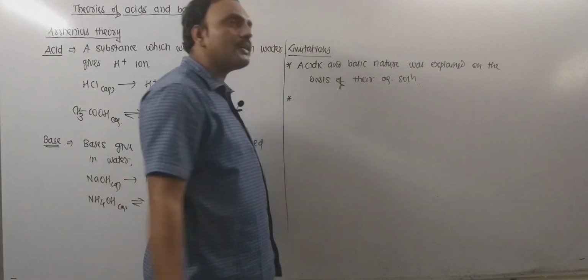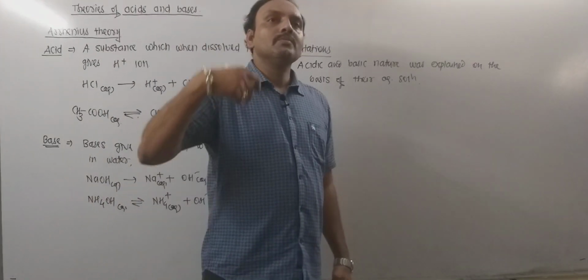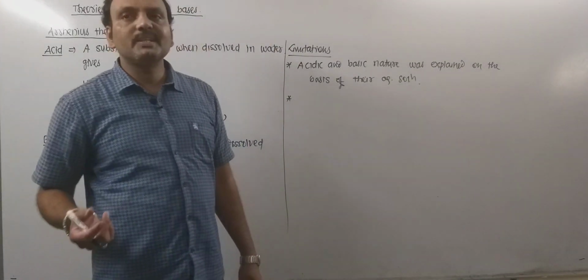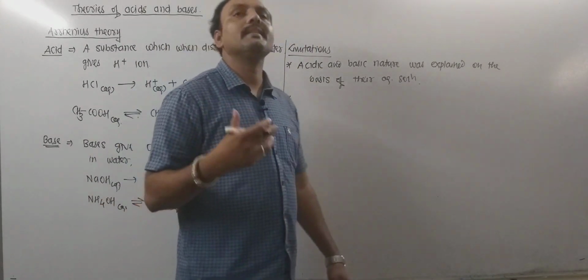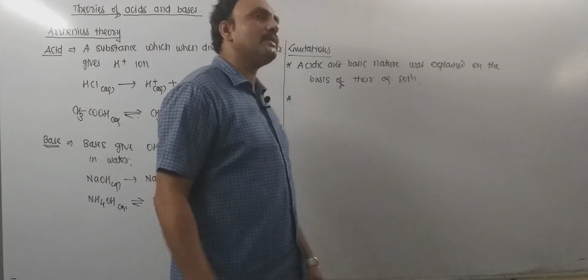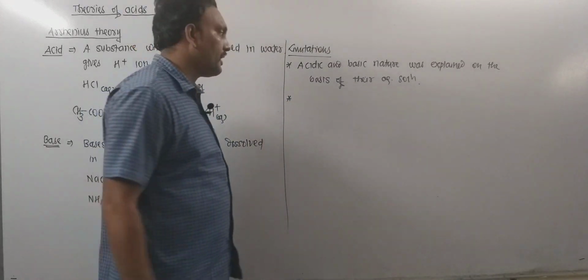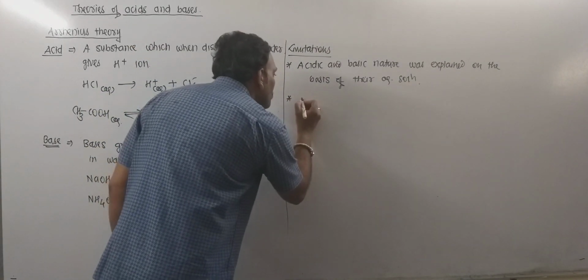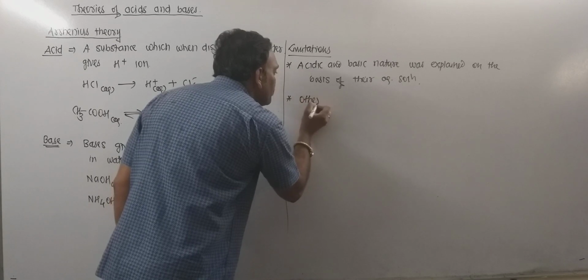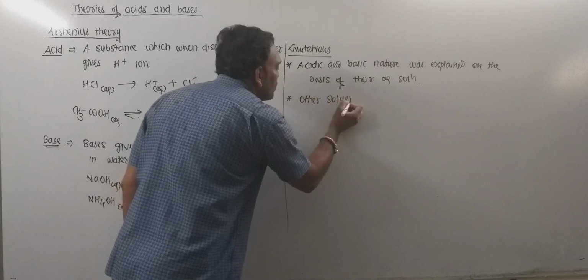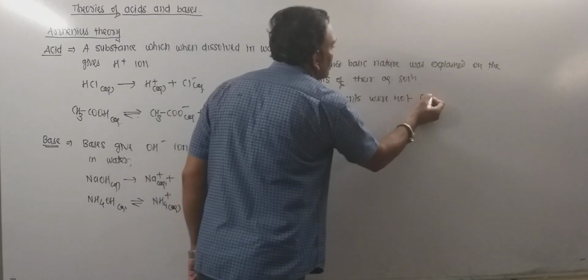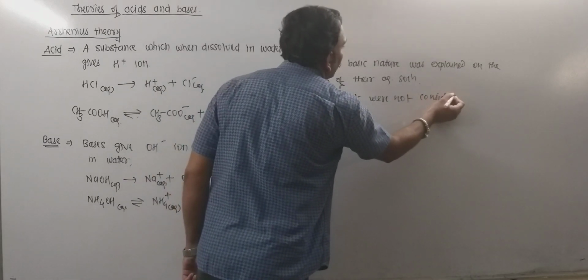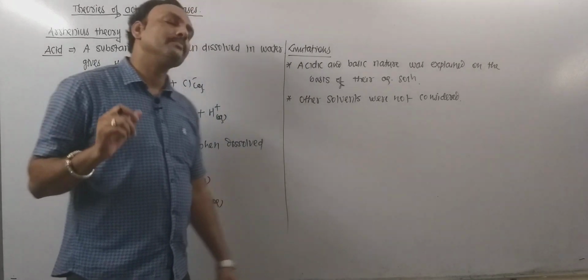The second very important thing is that solvent properties are shown by other solvents. I mean solvents other than water, but those solvents remain left out of consideration. Other solvents were not considered in Arrhenius theory, only water got considered.